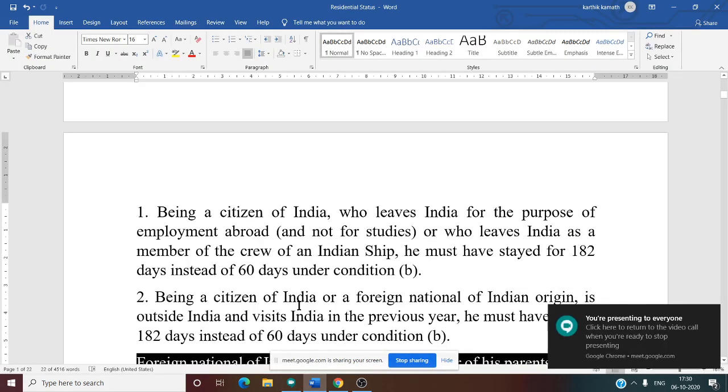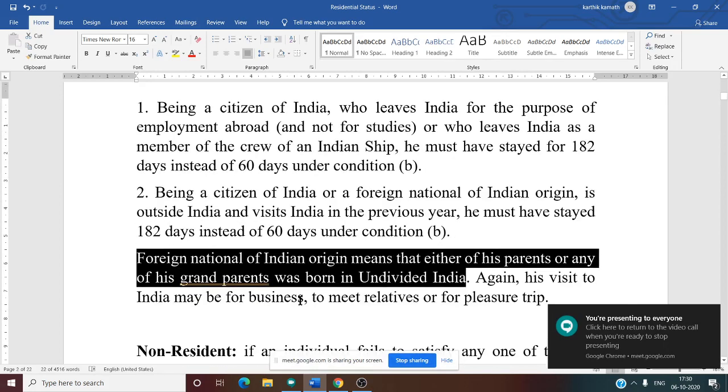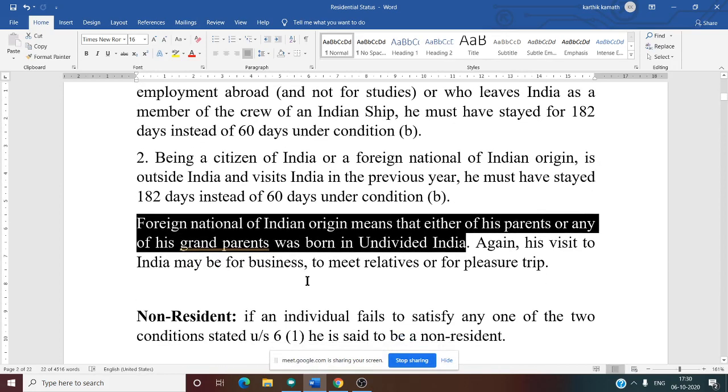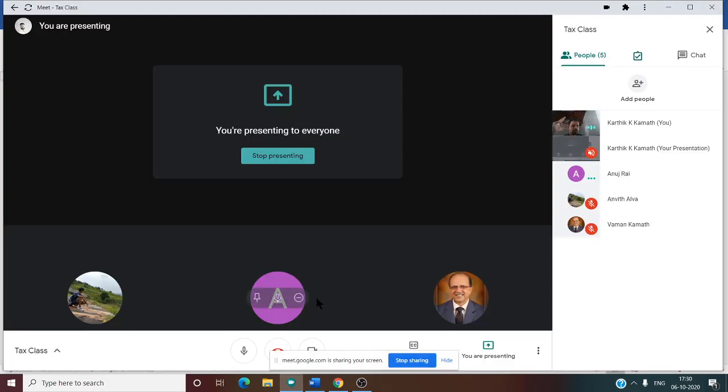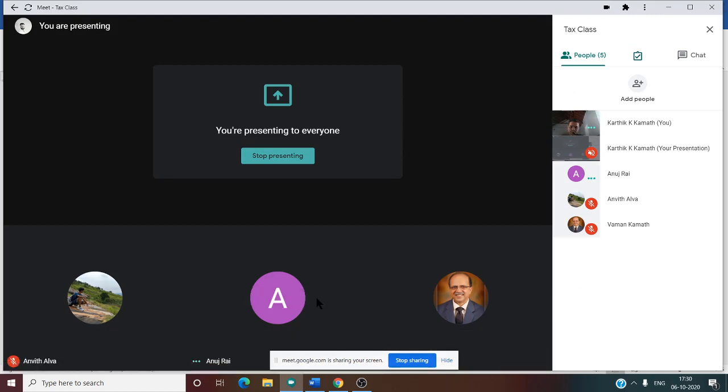That is, he should be in India for at least 182 days or more. And the second basic condition doesn't apply. So is this clear? It is an exception to the rule of the second basic condition. Yes, sir. No doubt, right?